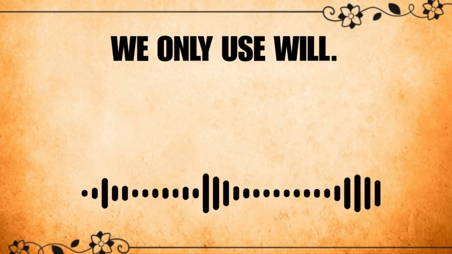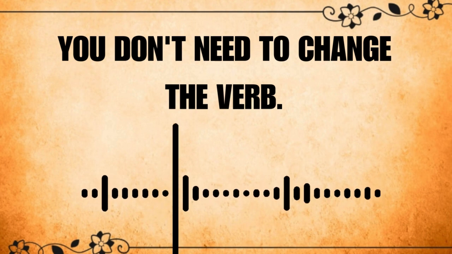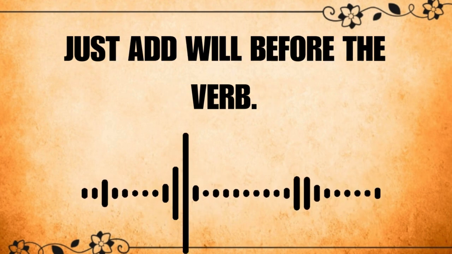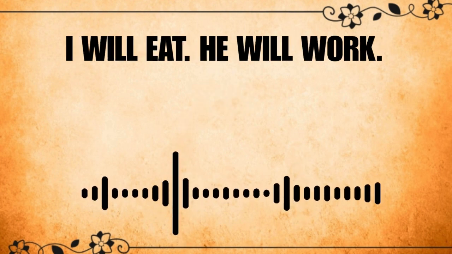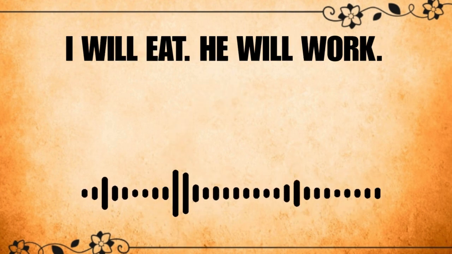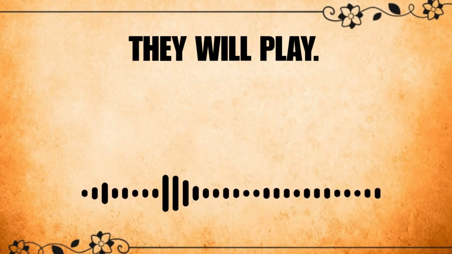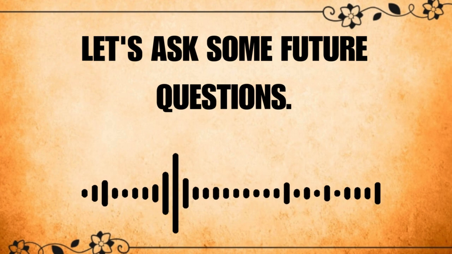We only use will. You don't need to change the verb. Just add will before the verb. I will eat. He will work. They will play. Let's ask some future questions.